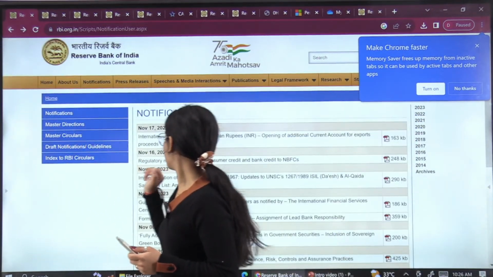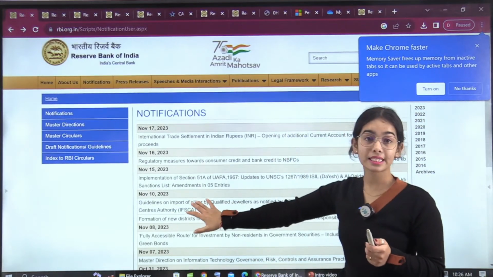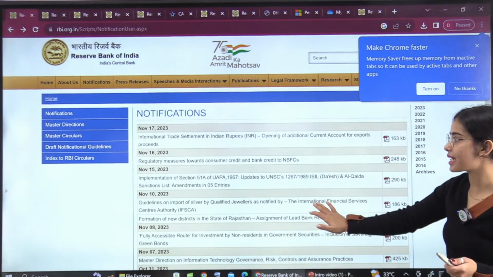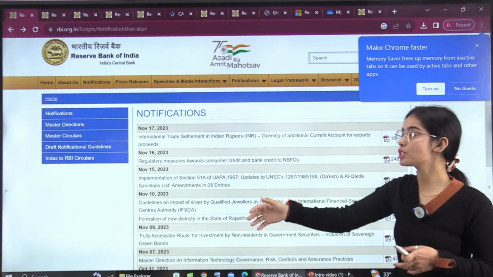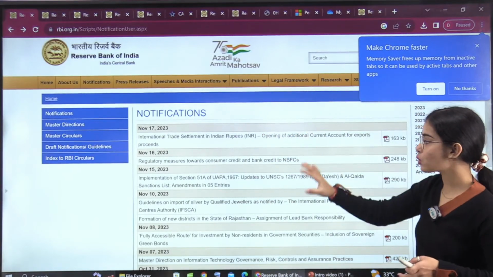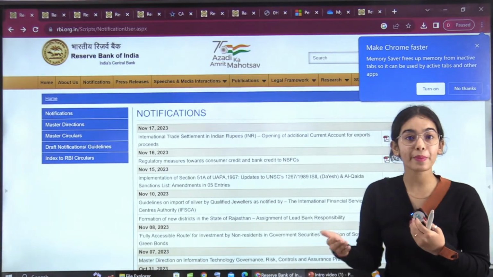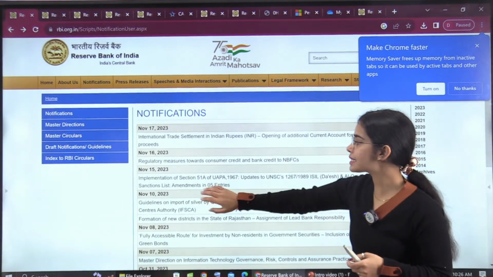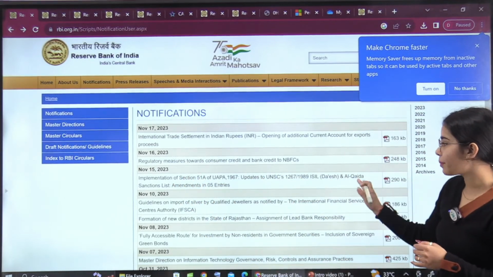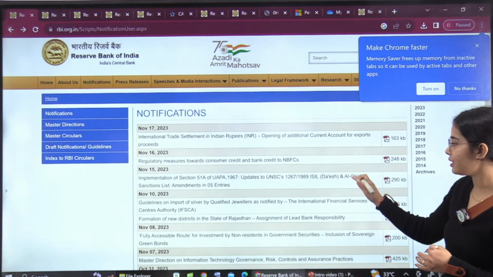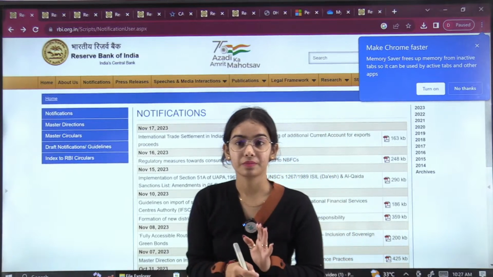Okay. Now, guidelines on import. I will bring a separate session on this, because these guidelines have been released recently. I will bring the next sessions on these notifications. These notifications are important, because here you can see that the RBI has taken some new step that you must know about. Now, why is that important? You have to tell me, implementation of section this and this has been updated regarding ISIL and Al-Qaeda. Is it important?